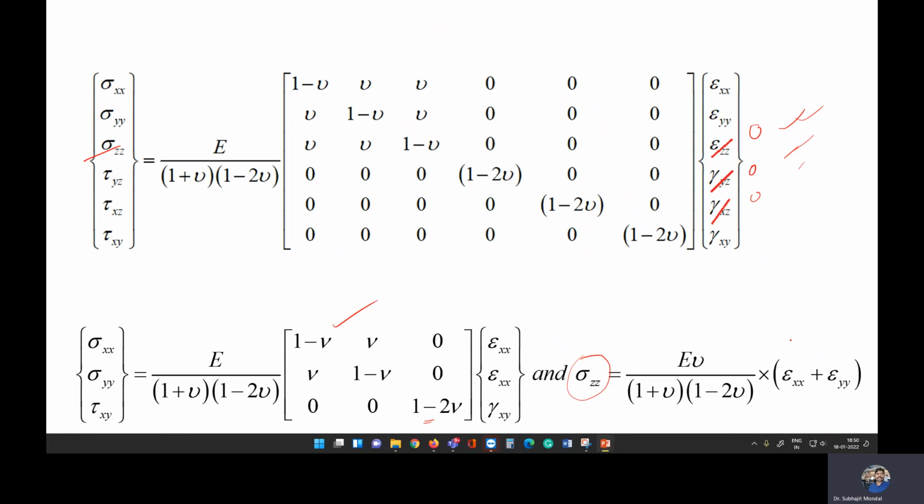There will be some value here. So in some interviews, many people face this question: in the plane stress condition, whether there will be a strain in the other direction or not, or in the case of the plane strain condition, whether there will be stress in the other direction or not. The answer is yes. In plane stress conditions, we will have a strain in the other principal direction, and in the case of the plane strain condition, we will have stress in the other principal direction.